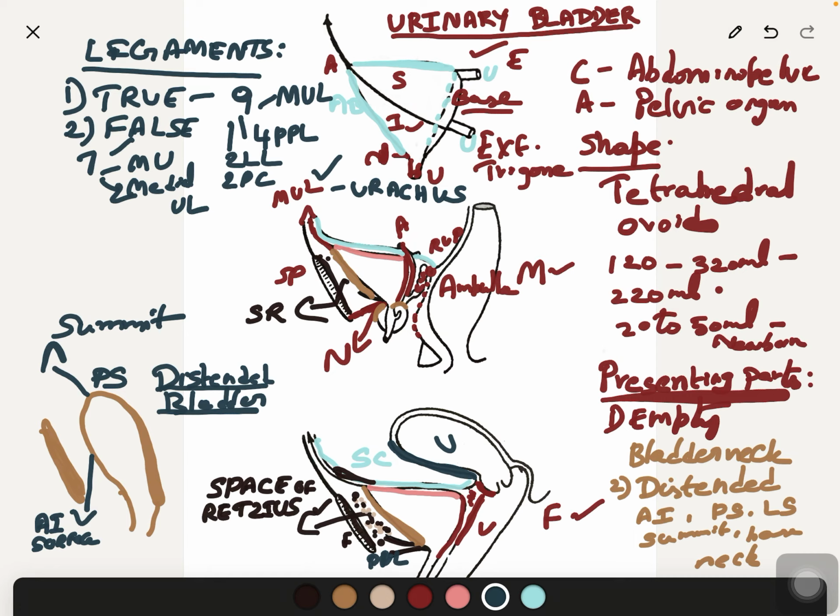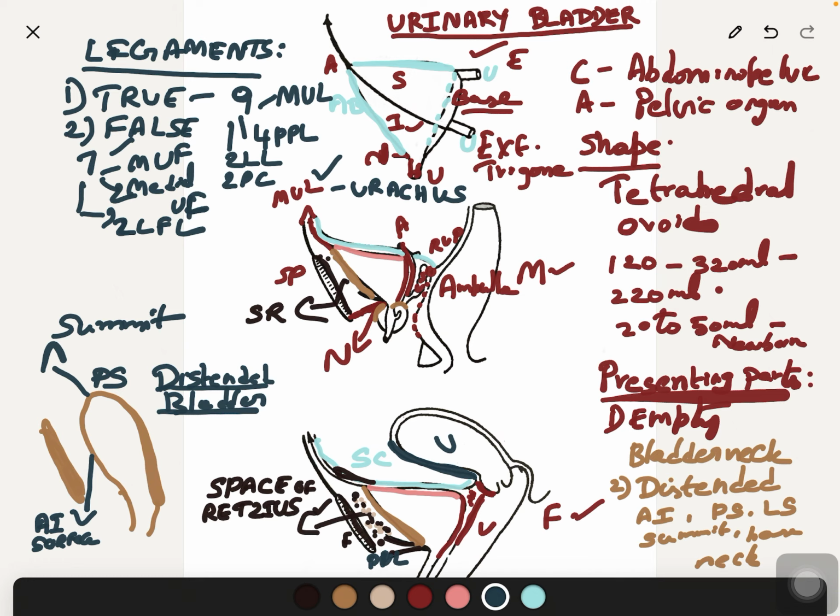The medial fold covers the obliterated umbilical artery. A pair of lateral false ligaments extends from the bladder to the lateral pelvic wall and forms the floor of the paravesical fossae.